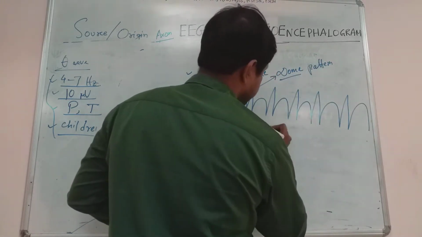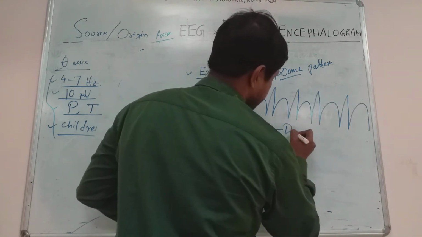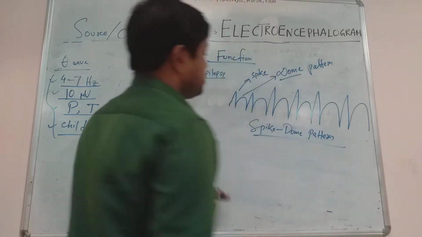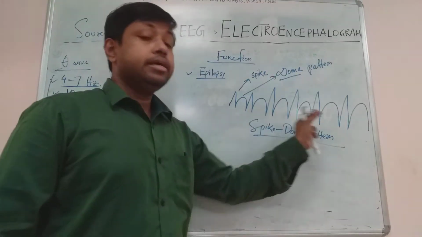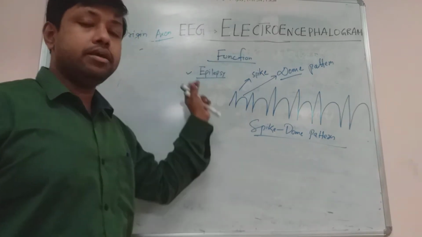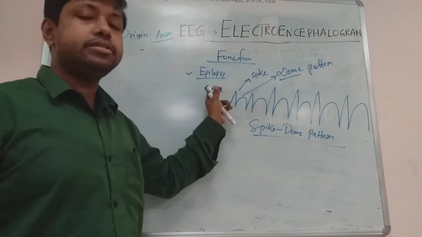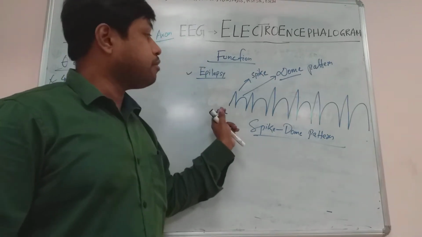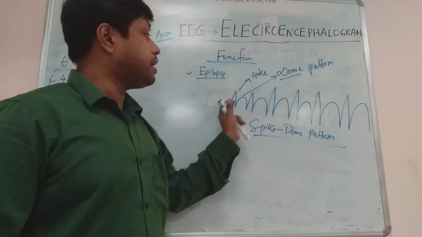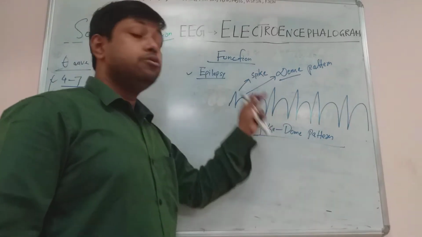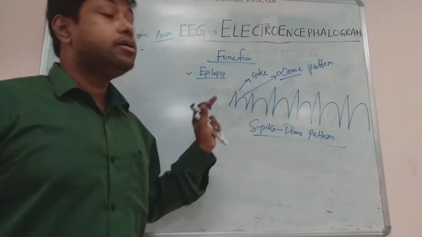The spike and dome pattern of the EEG waves can be recorded specifically in case of epilepsy. Can you understand? So the electroencephalogram helps in the diagnosis of epilepsy or epileptic seizures. A special type of EEG wave, the spike and dome pattern. There will be a spike followed by a dome, spike followed by dome. We call it the spike and dome pattern, which is seen in epilepsy.